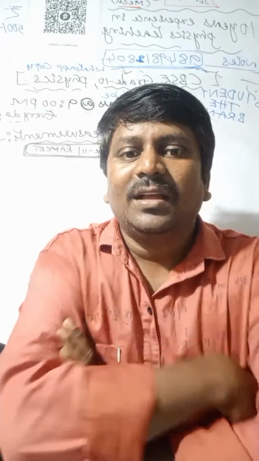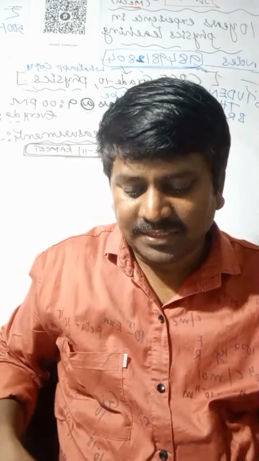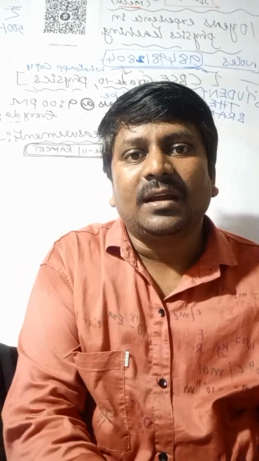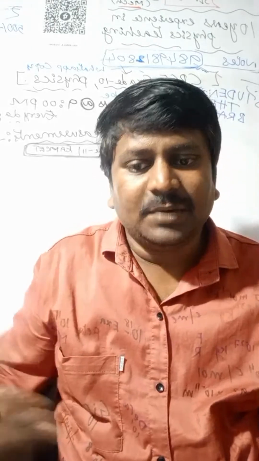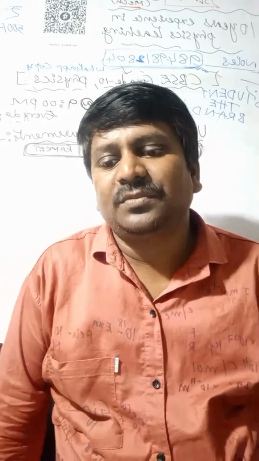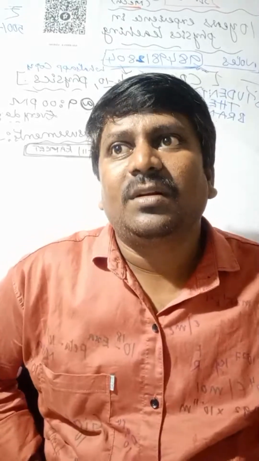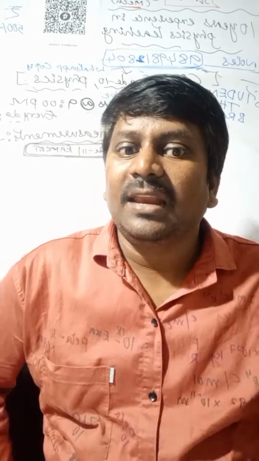Done. So come to the physical quantities. Till now we discussed the system of units, CGS system and FPS system. We already discussed fundamental physical quantities and supplementary physical quantities. The fundamental physical quantities are length, mass, time, strength of electric current, thermodynamic temperature, amount of substance, and luminous intensity.